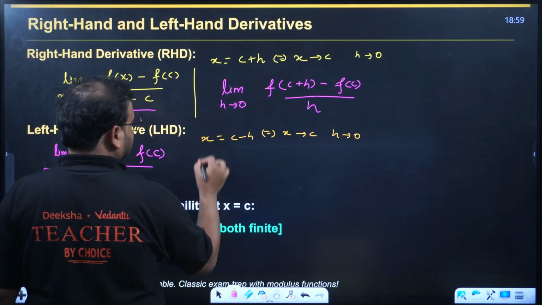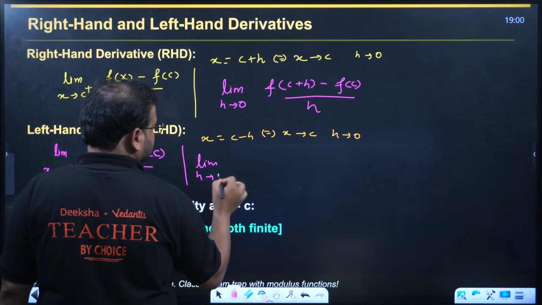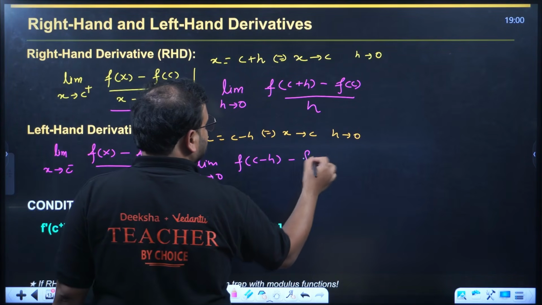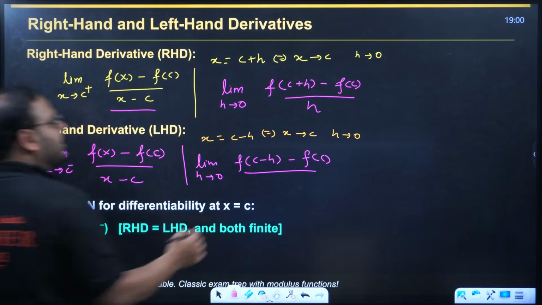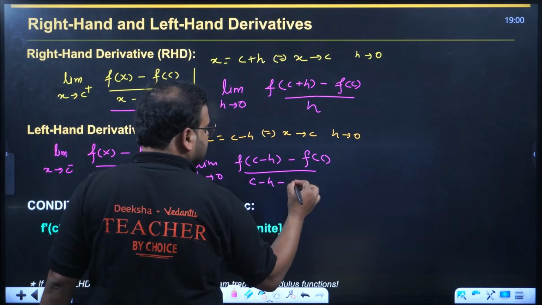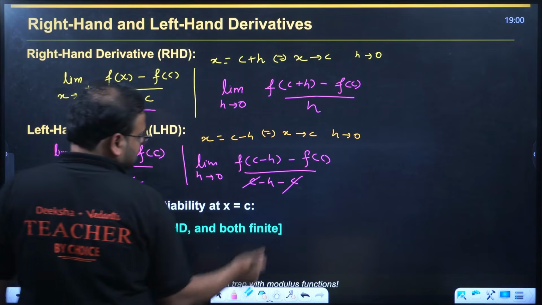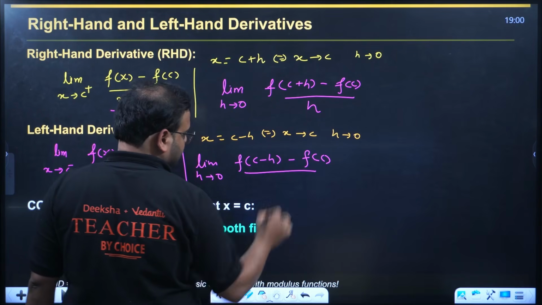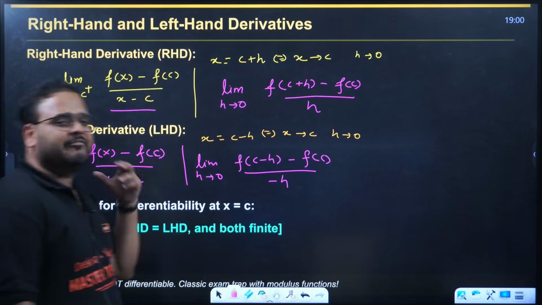The limit becomes limit h tends to 0, f(c minus h) minus f(c) upon c minus h minus c. The c and c cancel. You're left with minus h. This is the expression for your left hand derivative.